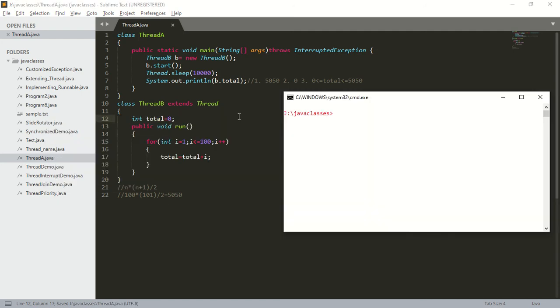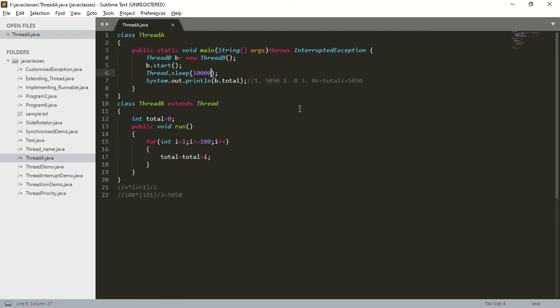Save this. Compile: javac ThreadA.java, then java ThreadA. What will be the output? The output will be: the main thread is sleeping for 10 seconds, and the output will be 5050. While the main thread is sleeping, the child thread will get the chance, and within the 10 seconds the child thread will complete its execution. So that is why we are getting the final output, that is 5050.